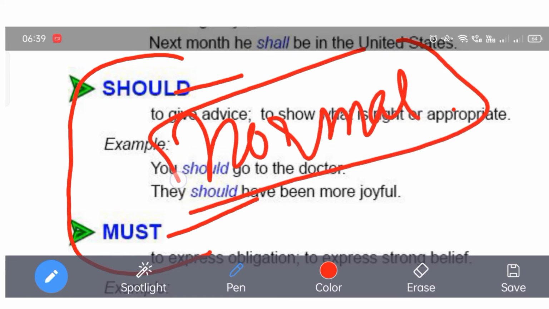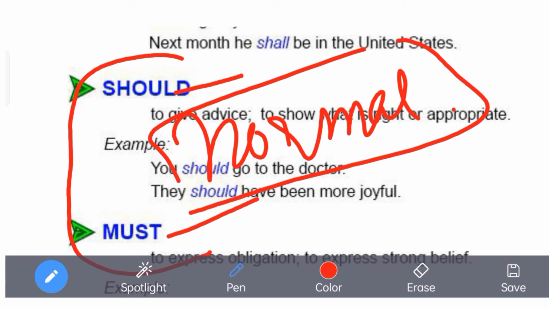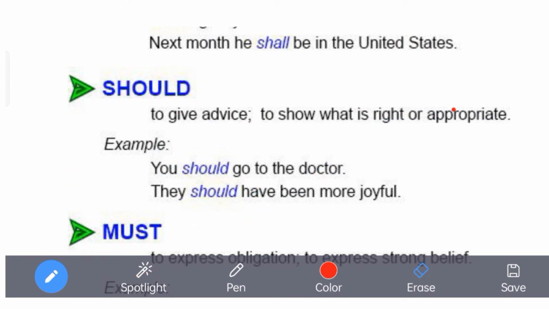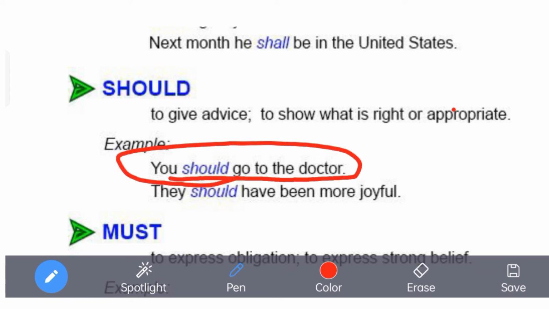We use must when it is obligated and very necessary. Should is normal, that means when we try to guide someone, I think you should go home now. We are giving a suggestion to somebody. If somebody is willing to follow, that is up to the person, whether to follow that suggestion or not. Generally to give advice, we use it. You should go to the doctor. Somebody is trying to give a suggestion that somebody should follow to reach the doctor.